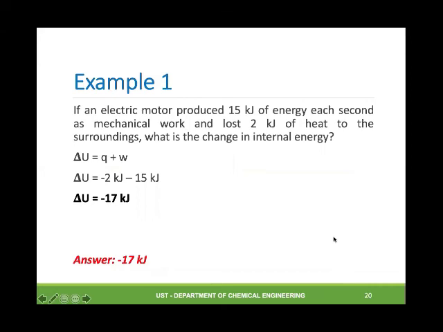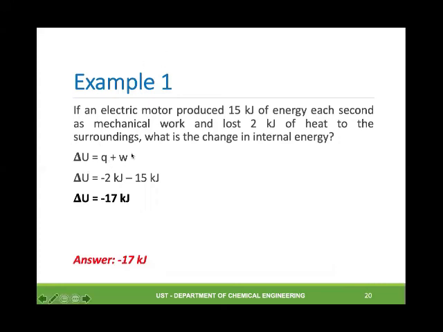One basic example here: if an electric motor produces 15 kilojoules of energy each second as mechanical work and loses 2 kilojoules of heat to the surroundings, what is the change in internal energy?